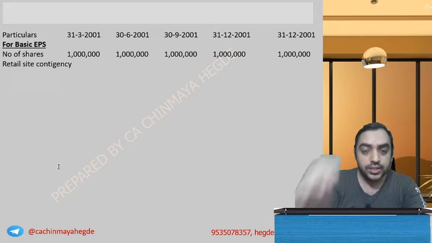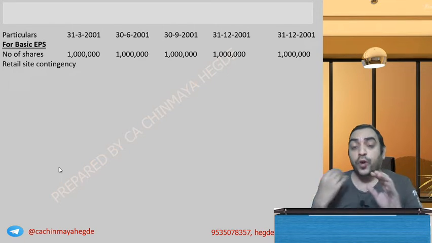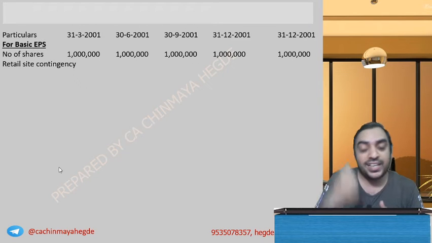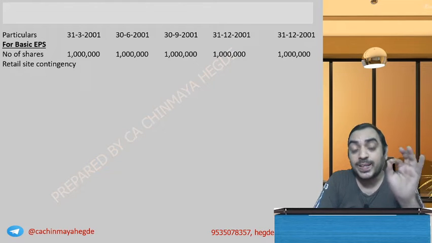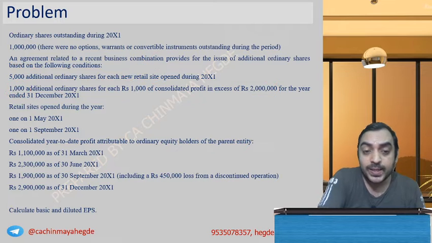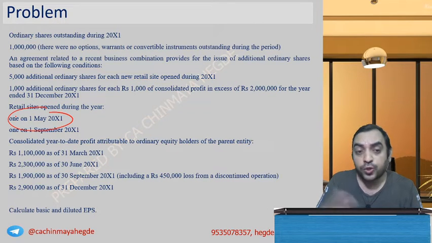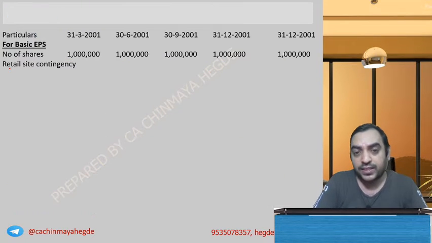How much happened? For basic EPS, what is the condition? When the contingency is resolved during the year. The contingency is resolved on May 1st. So the first quarter will not come, the second quarter will come. The number of shares issued, or to be issued, is 5,000.